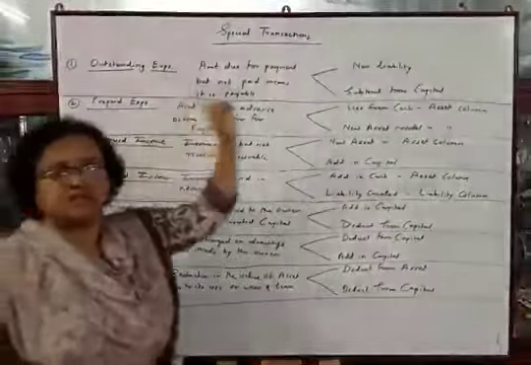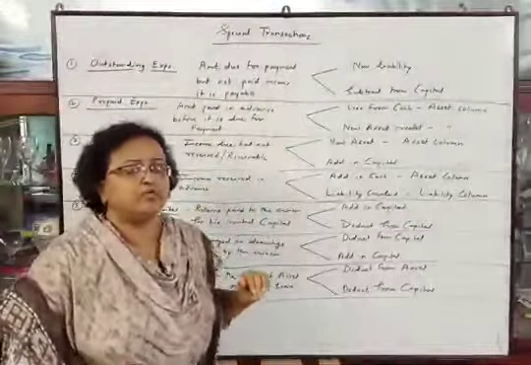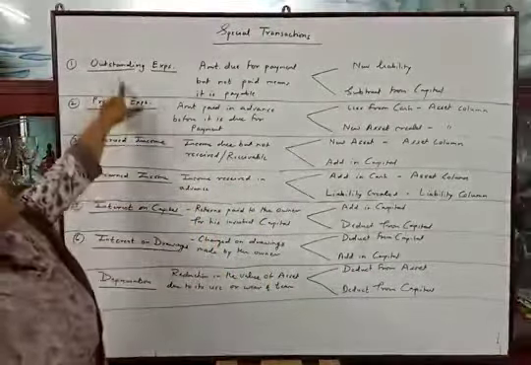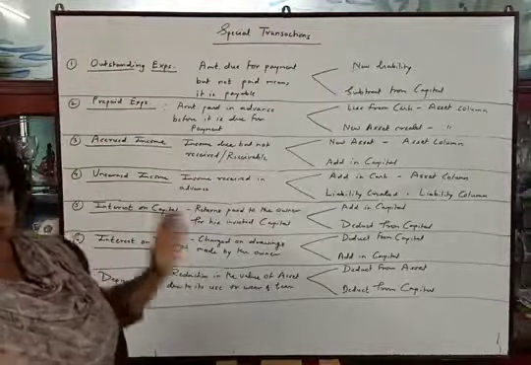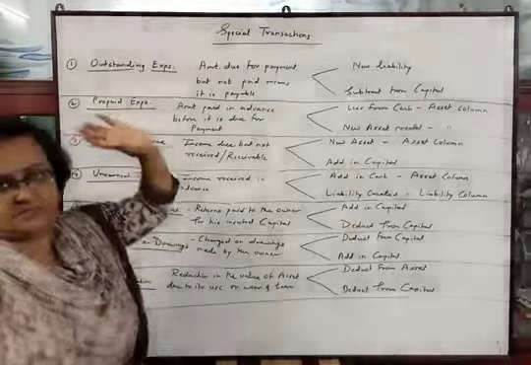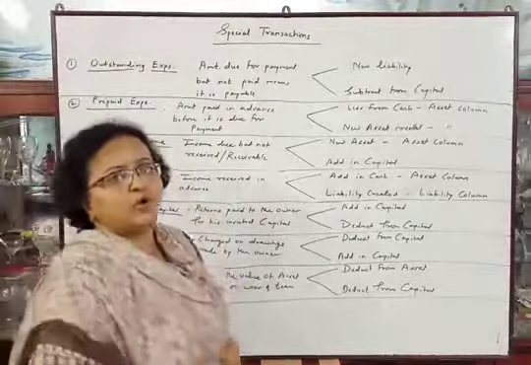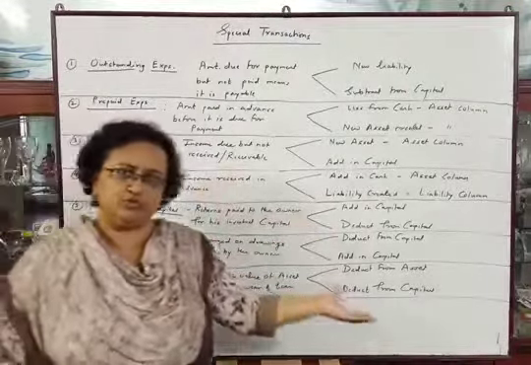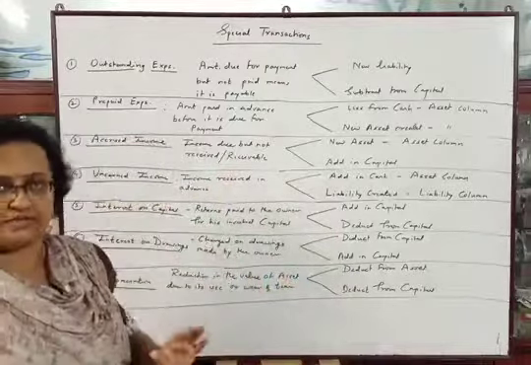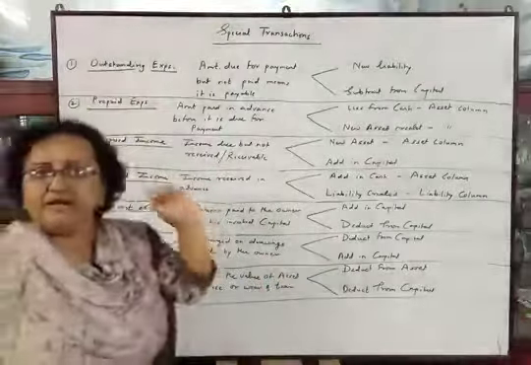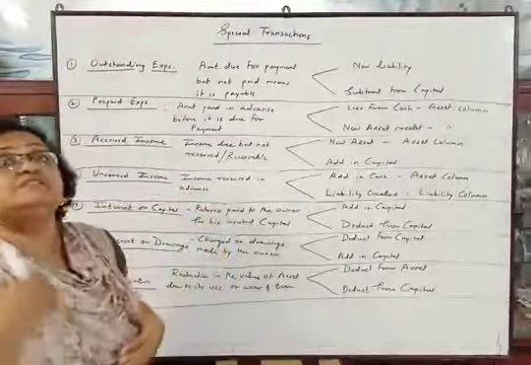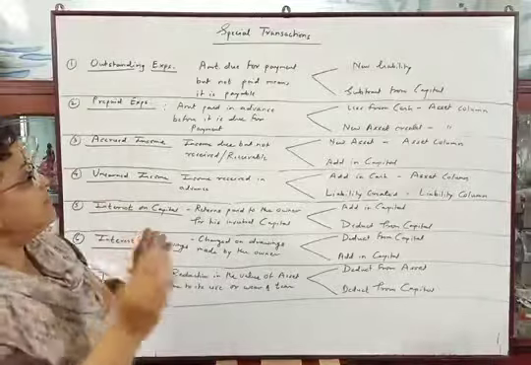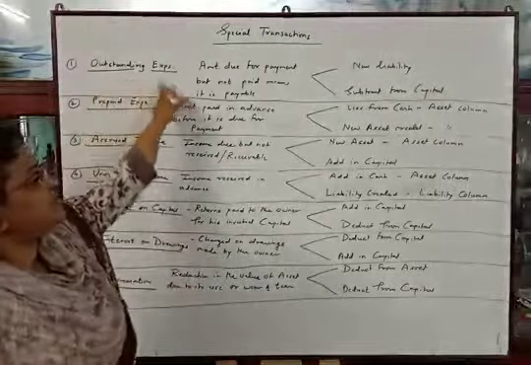These are some special transactions we should study for better understanding of the accounting equation. See the first adjustment, that is, outstanding expenses. It will be given in the problem that outstanding salary is rupees 100 or outstanding wages rupees 200, etc. Some expense will be outstanding. Outstanding means the amount is payable, the payment is due but not yet paid to the party. So it is called outstanding expenses.